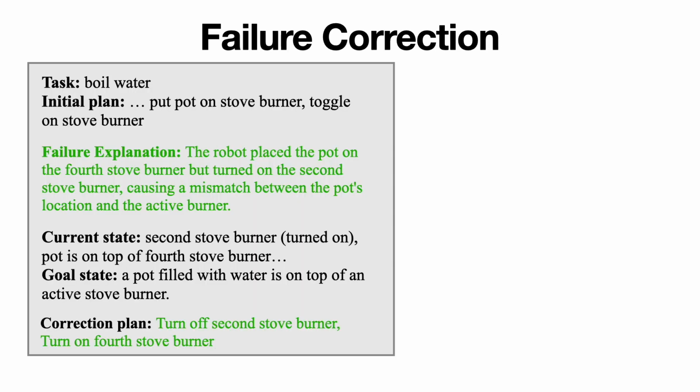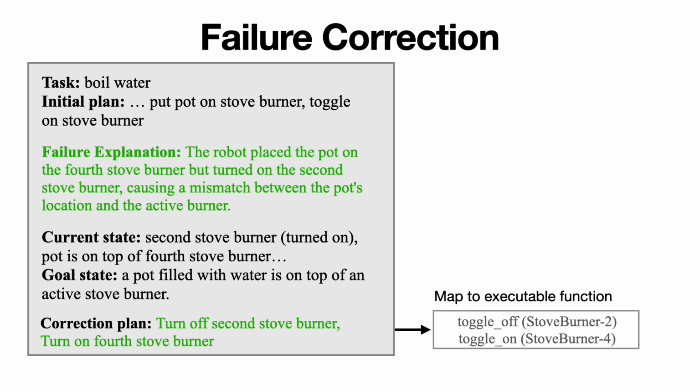Finally, given the failure explanation, we can prompt the LLM to generate a plan for the robot to correct the failure and complete the task. To ensure the generated plan is executable, we map each action in the plan to its closest executable action in the task environment using a sentence embedding model.